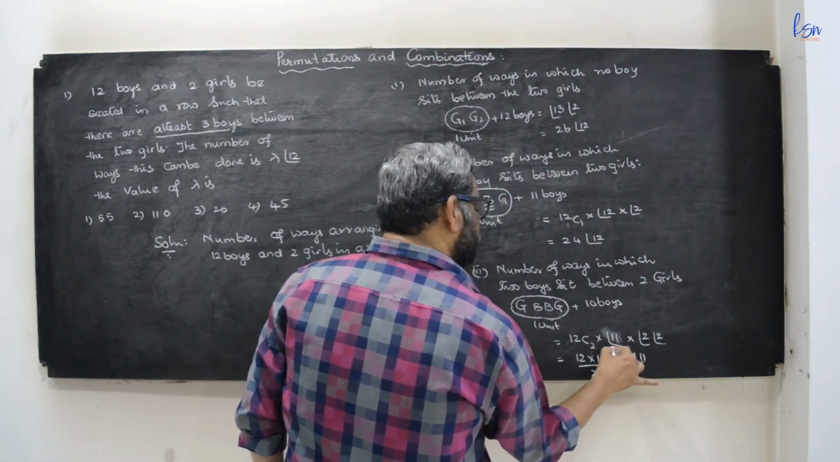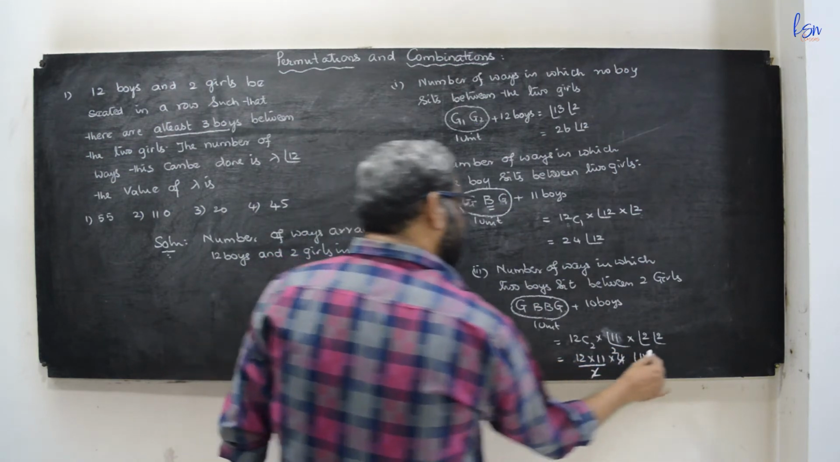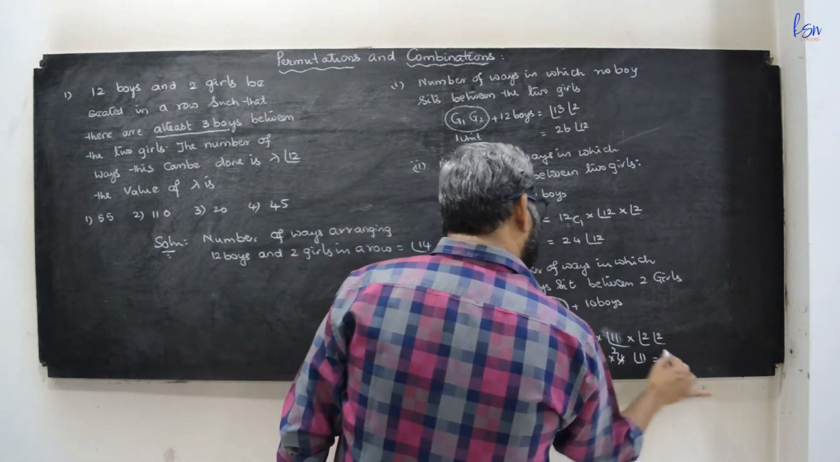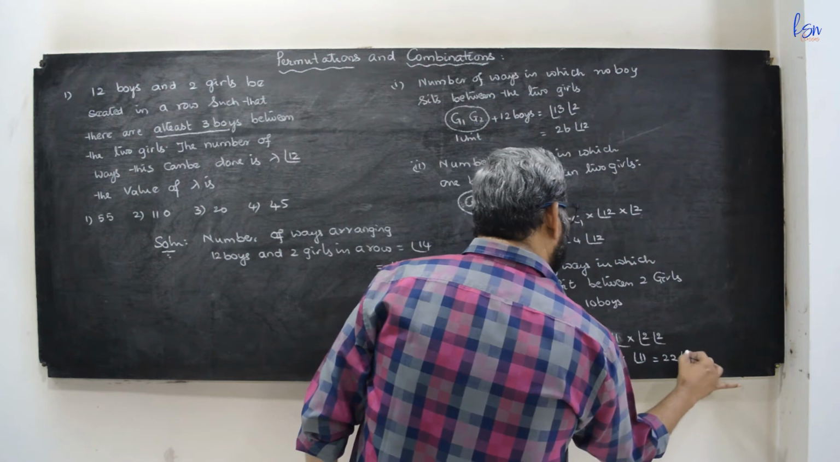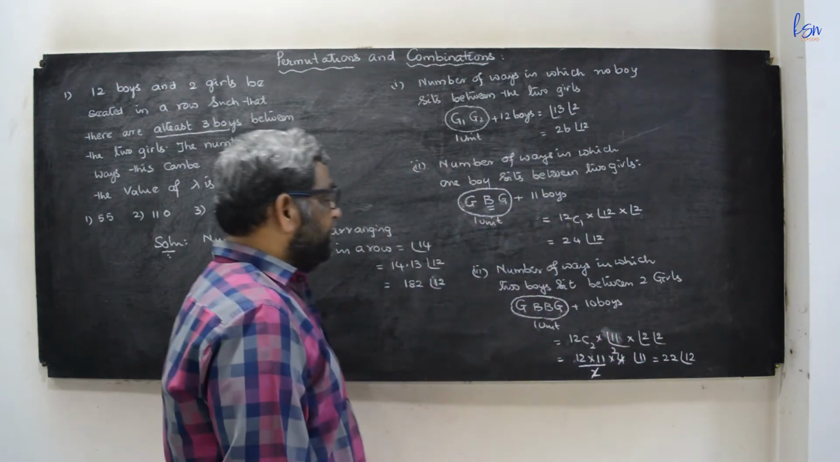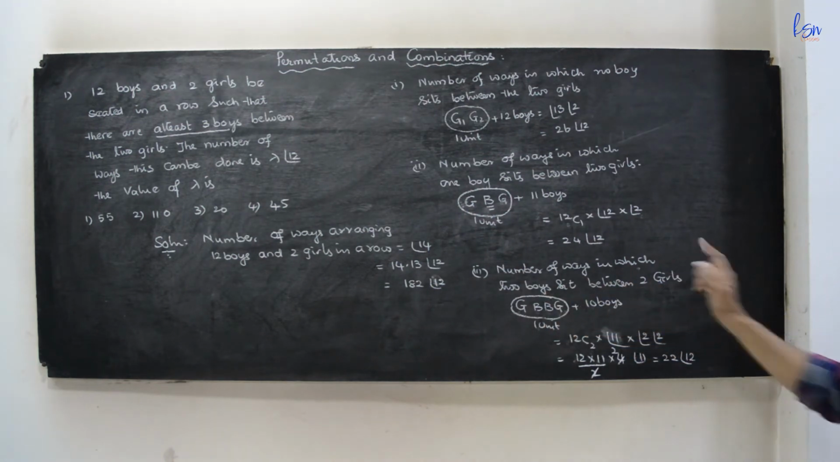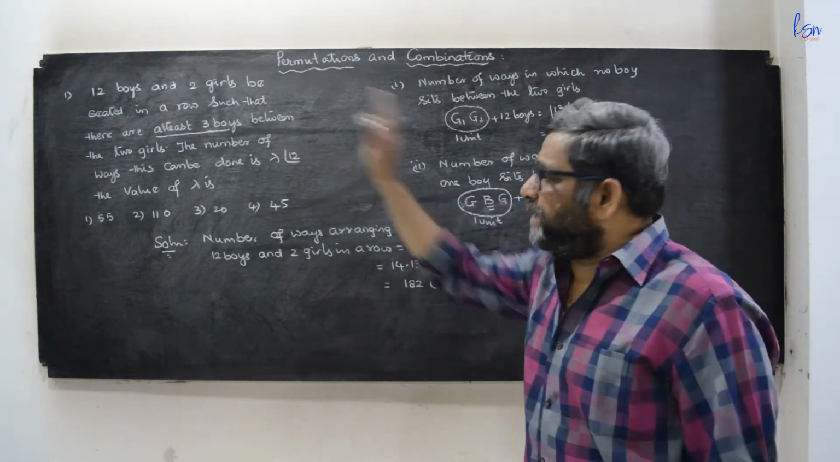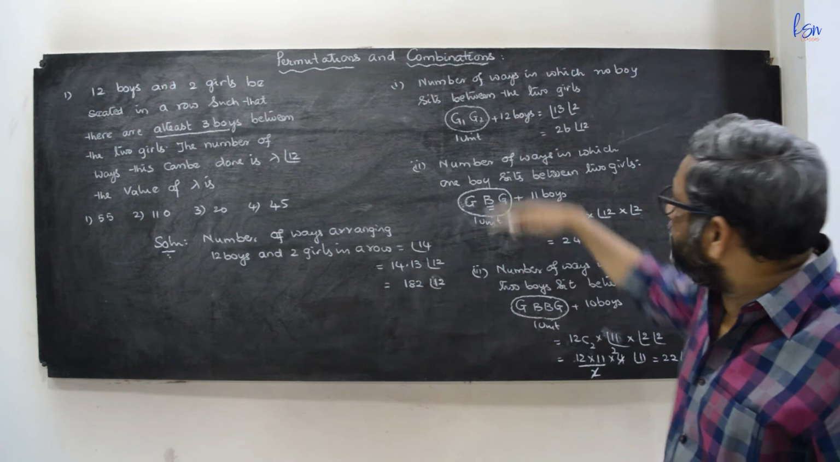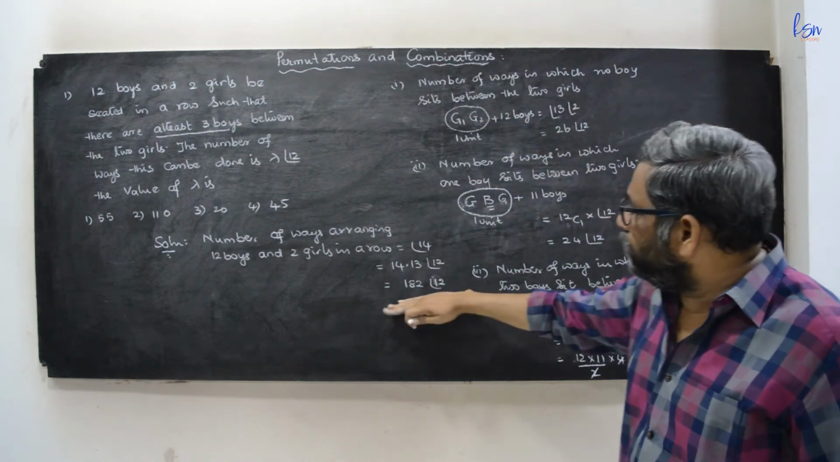This is a 2. So factorial 11 into 12 is factorial 12. So this is 22 into factorial 12. So these are the chances in which there are 2 boys between the 2 girls. Now there must be at least 3 boys. So these chances must be removed from the total.